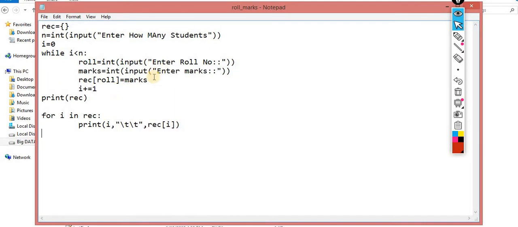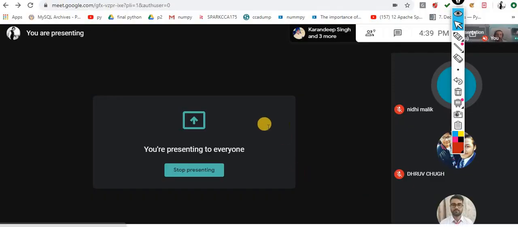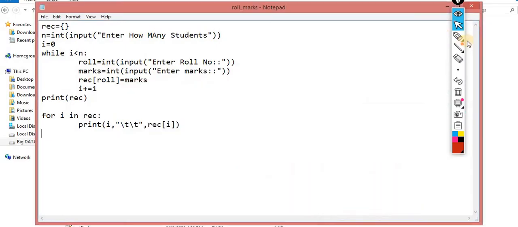Now I think the picture is clear. If anyone has any doubt regarding this, please let me know before we proceed further. Does anyone have a doubt on this? Okay, so it's very simple. Now it's time for the assignment.